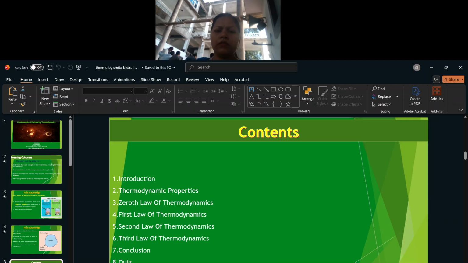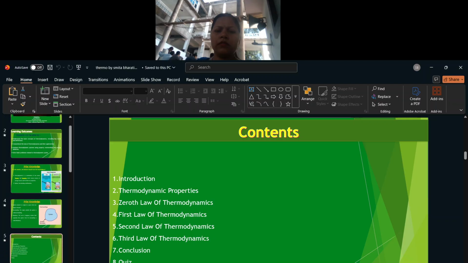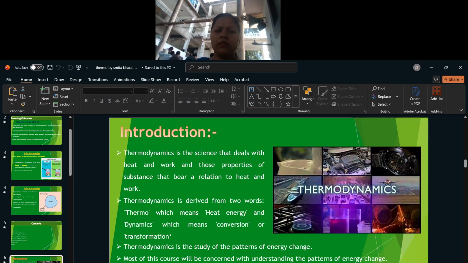Content. Introduction. Thermodynamics is the science that deals with heat and work and those properties of substance that bear a relation to heat and work. Thermodynamics is derived from two words, thermo, which means heat energy, and dynamics, which means conversion or transformation. Thermodynamics is the study of the pattern of energy change.